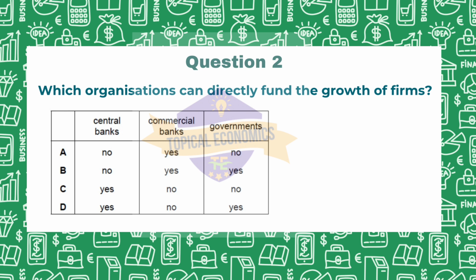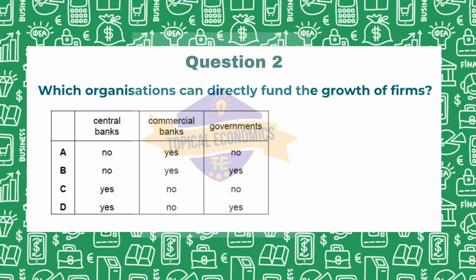So let us understand first commercial banks, central banks and governments. Central banks primarily regulate monetary policy and manage the economy's money supply. They do not directly lend to the firms. Instead, they will provide liquidity to commercial banks, which then may lend to businesses. Talking about governments, while governments can fund firms through grants and subsidies, this funding is typically indirect. They do not operate as direct lenders like commercial banks.